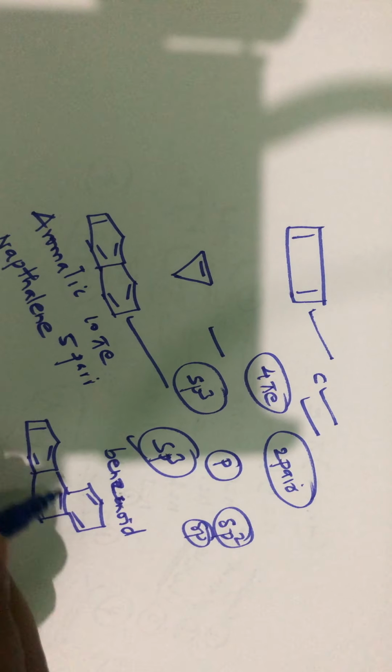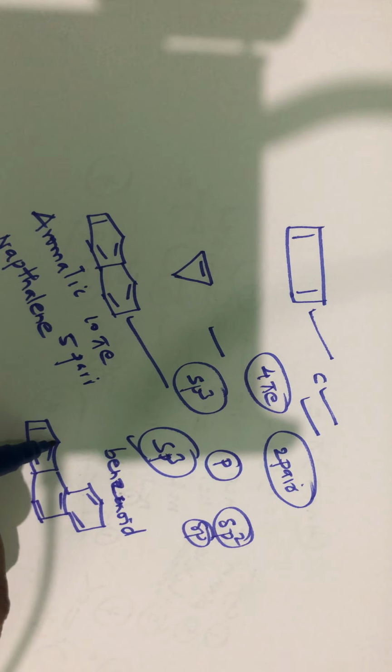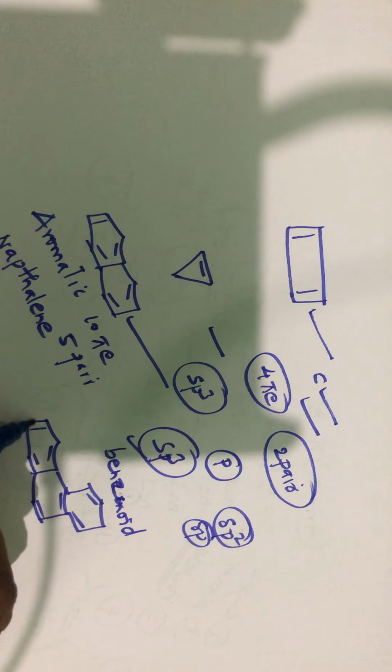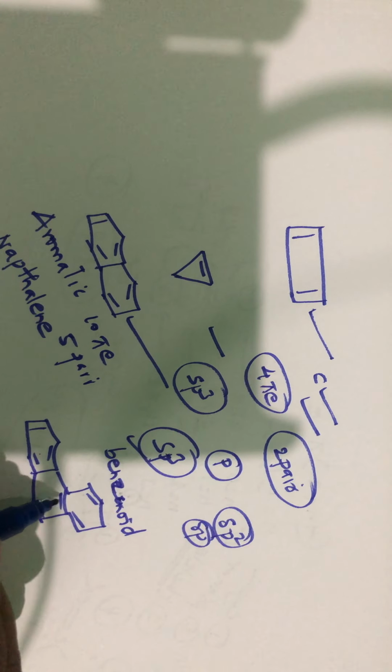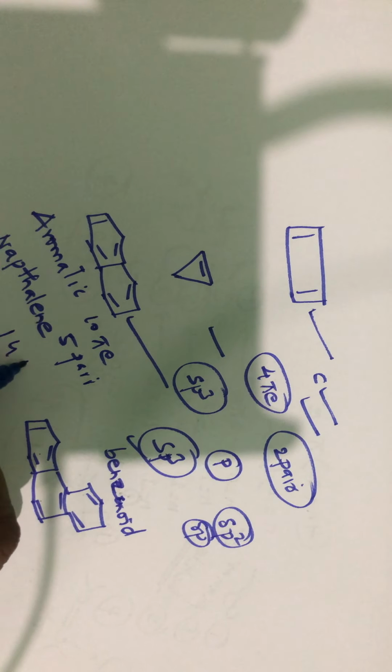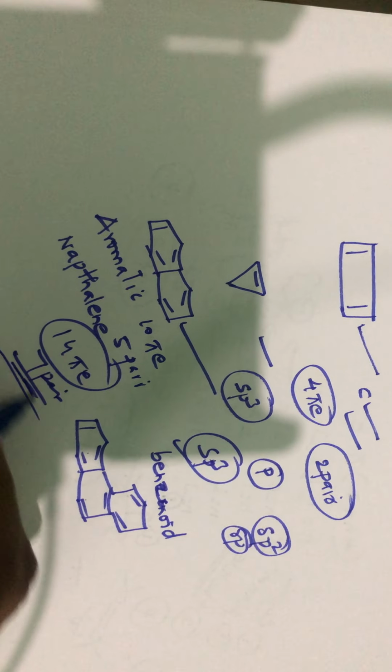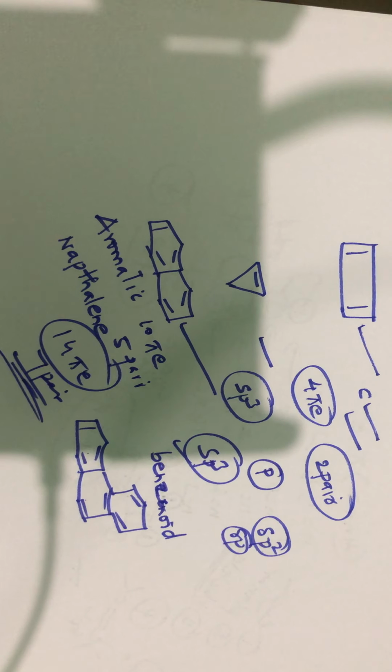Is it cyclic? Yes, it is cyclic. There are double bonds, sp2 hybridized, sp2, sp2. All have an unhybridized p orbital. How many pi electrons? 2, 4, 6, 8, 10, 12, 14. 14 pi electrons means 7 pairs of electrons. So this is aromatic in nature.